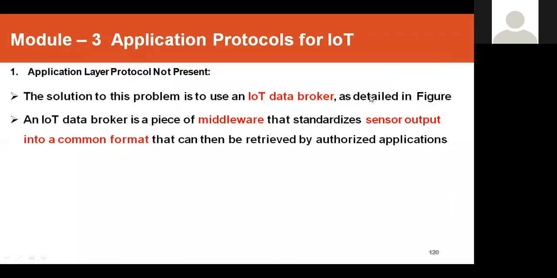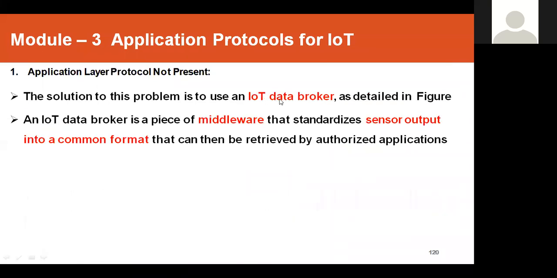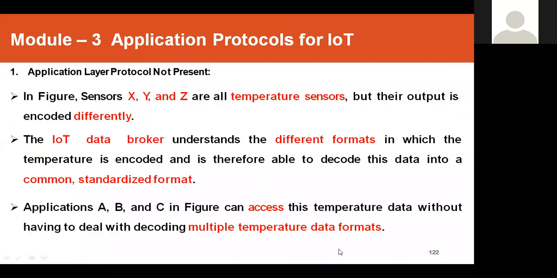The problem is, if you are going to get hundreds of thousands of sensor data, where we get sensor values of different types and different formats, then we need to use an IoT data broker. Remember this word, because they can definitely ask you to explain the IoT data broker, or they can ask you for this diagram directly. Yes, this is the IoT data broker itself. They can ask you like this also.